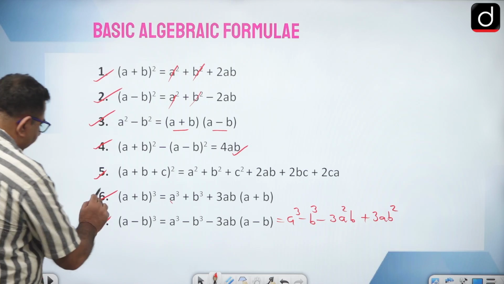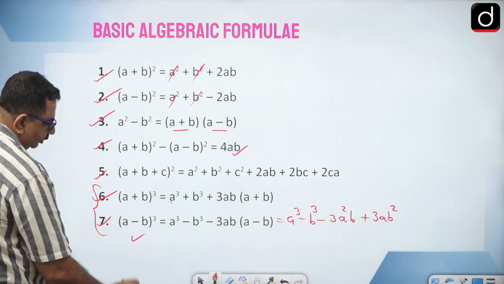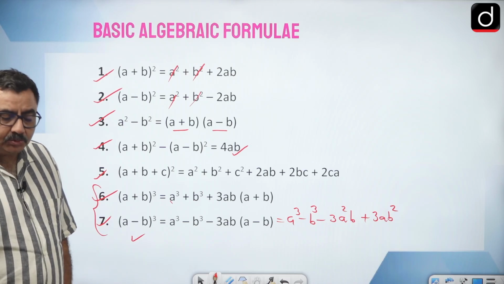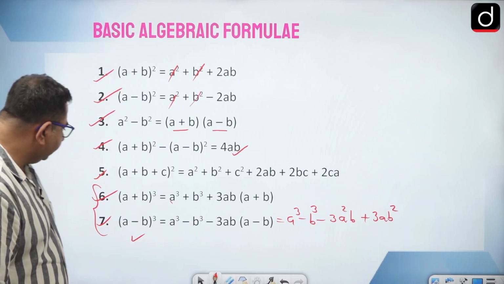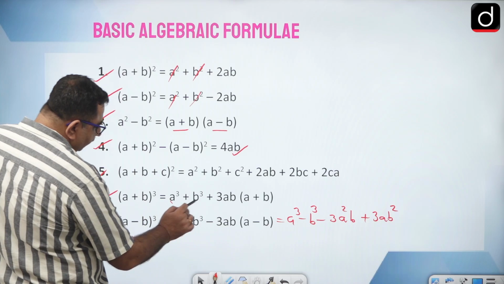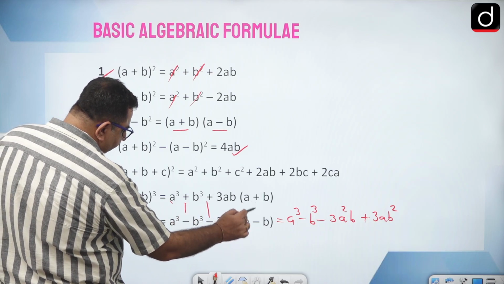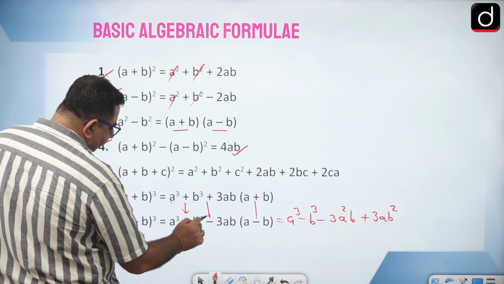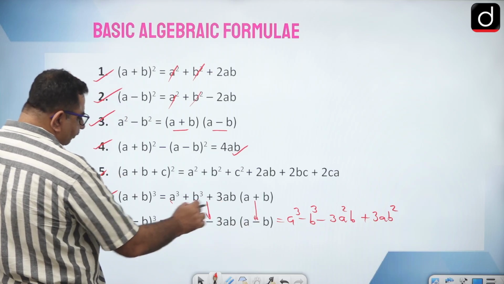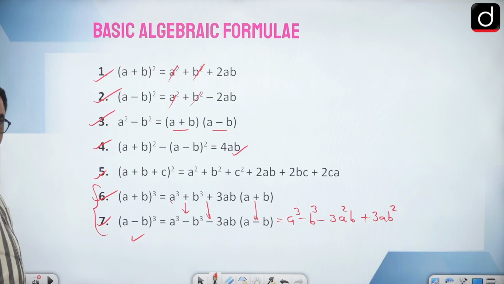Now to remember (a minus b) whole cube, we can think of it this way: everywhere there is a plus sign, replace it with a minus sign. So if you replace all the plus signs with minus signs, you will get (a minus b) whole cube.